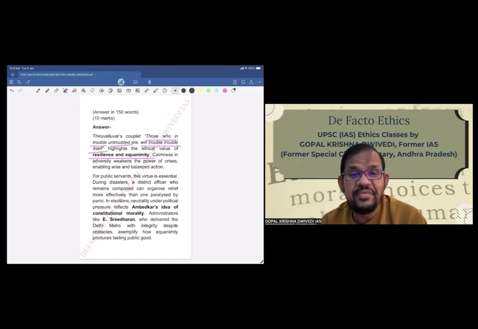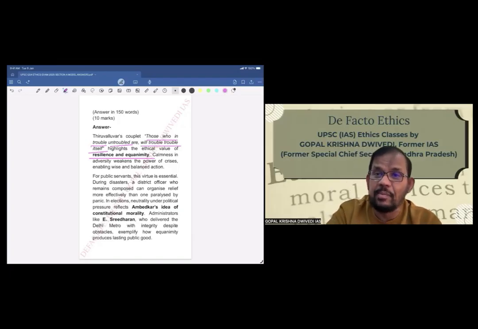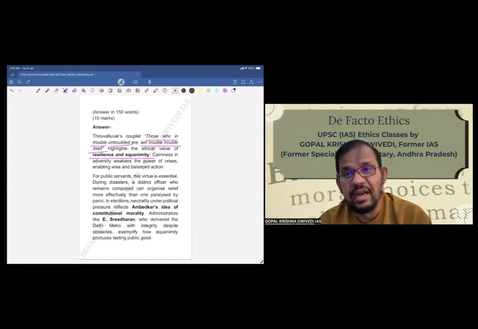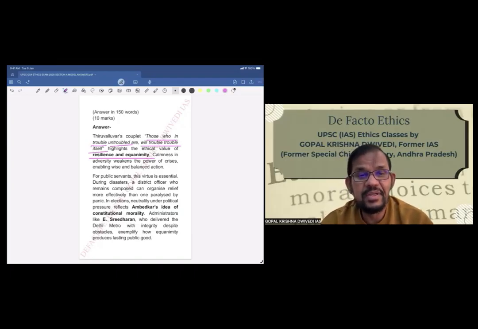Calmness in adversity weakens the power of crisis, enabling wise and balanced action. So basically, the people who are untroubled in troubled times will trouble the troubled times itself. So this is the meaning basically. So resilience and equanimity, calmness in adversity, will win over the trouble.